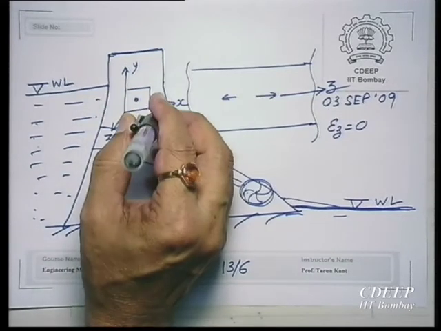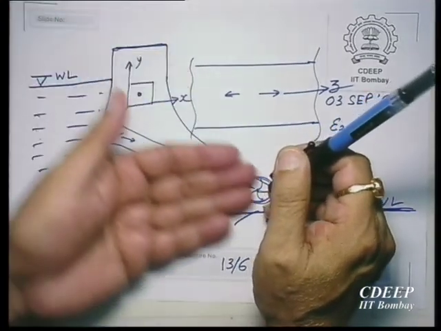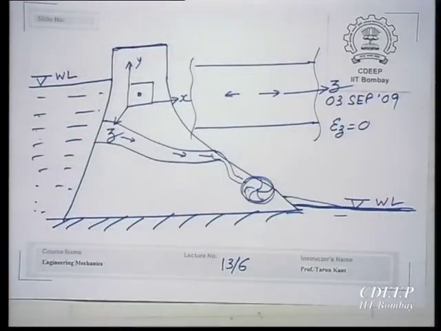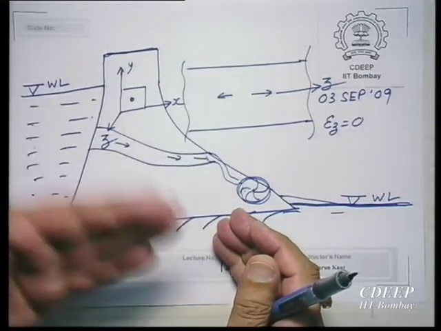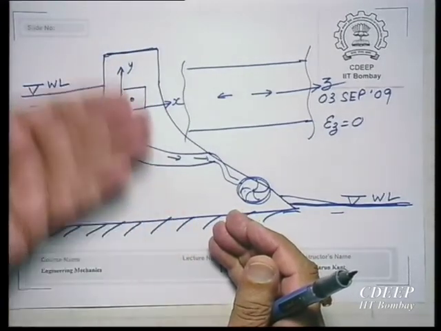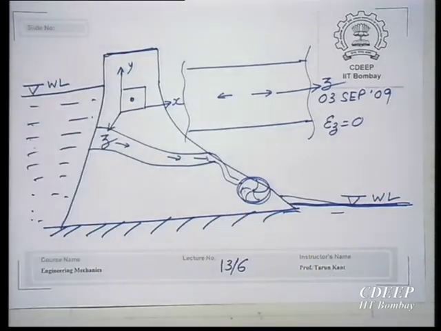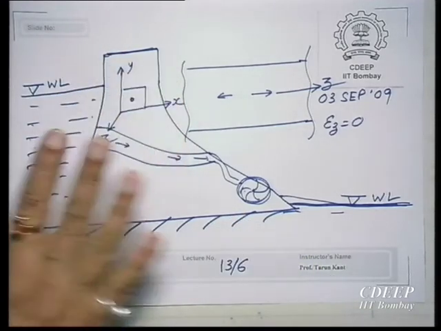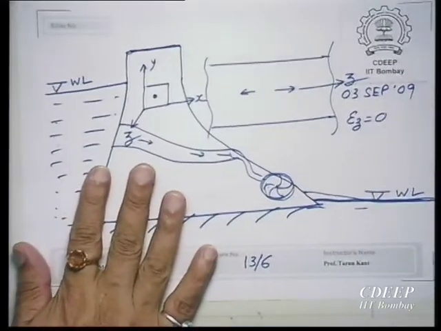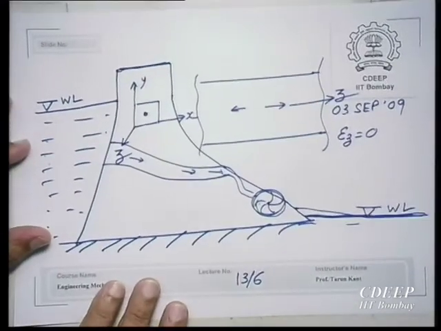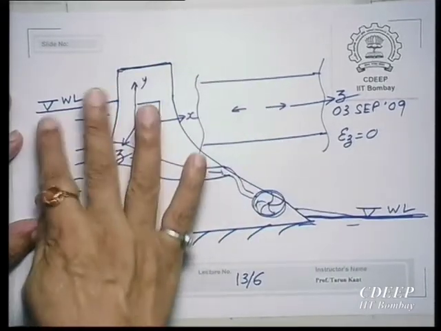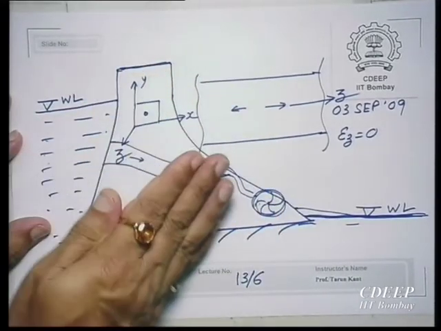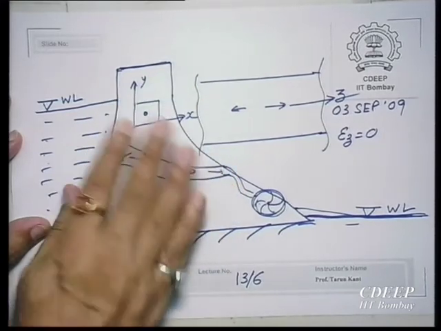Before this, you can also say what is happening to this plane that I have drawn. Will this plane remain a plane, or will it take a concave or convex shape? Originally, let us say there was no water here, there was no stress, and therefore this was a plane. After loads are applied, will it become like this?